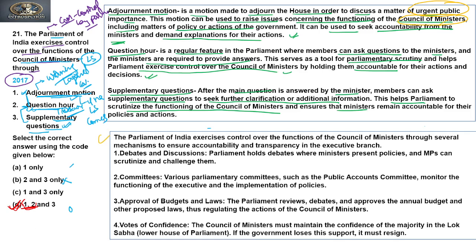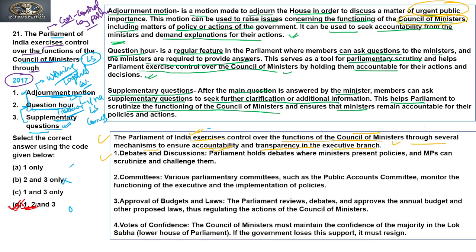So the Parliament of India exercises control over the functions of the Council of Ministers through several mechanisms to ensure accountability and transparency in the executive branch. So the objective of Parliament's control over the Council of Ministers is to make them accountable and ensure transparency in the executive branch.